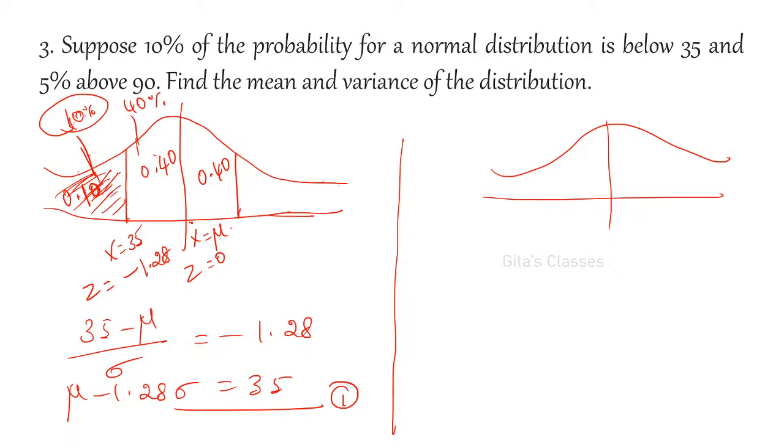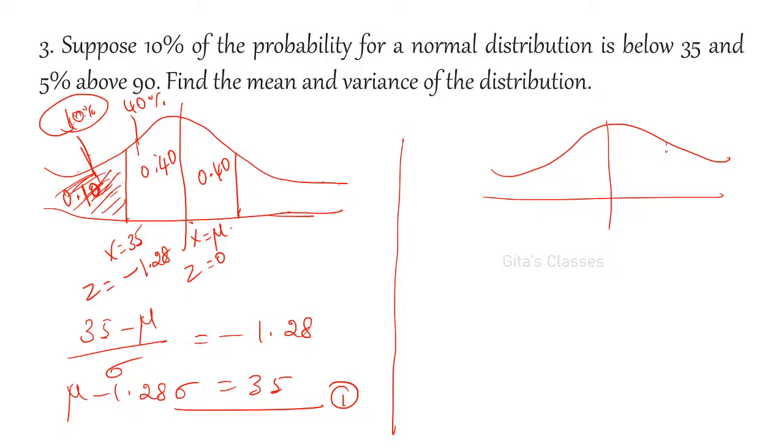Shivakumar, 1.28 is correct. Very good. But when it is on the left hand side, always remember, don't forget the minus. Left hand side means you have to add a minus. Right side is correct. Right side means you need not worry about that. It is positive only.